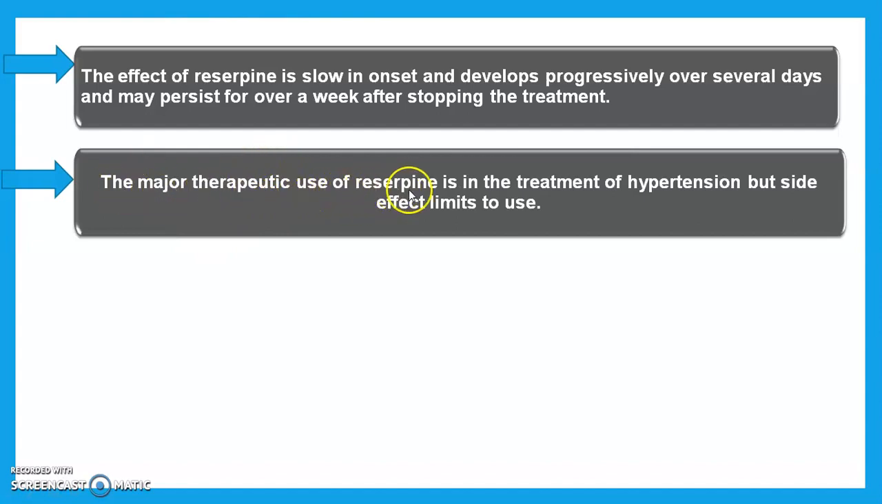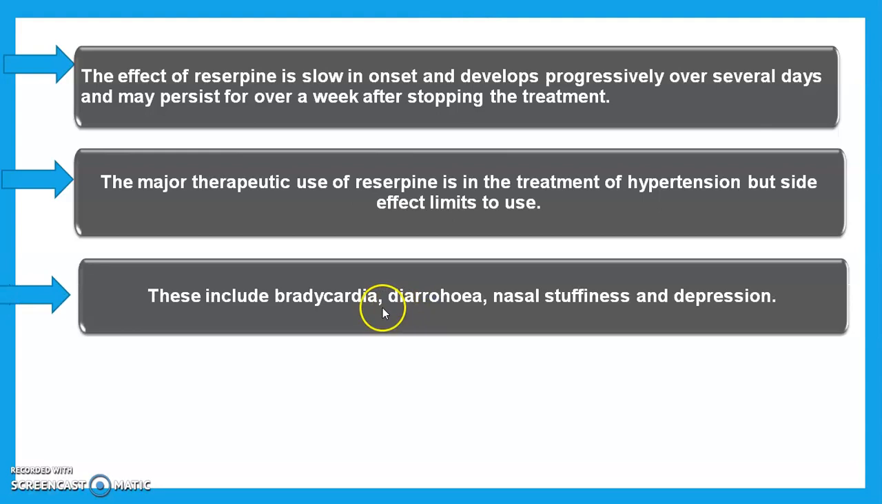The major therapeutic use of reserpine is in the treatment of hypertension, but the side effects limit its use. It has a tendency to develop a progressive, slow onset of action, and its effects persist over several days after we stop the drug. The side effects include bradycardia, diarrhea, muscle stiffness and depression.